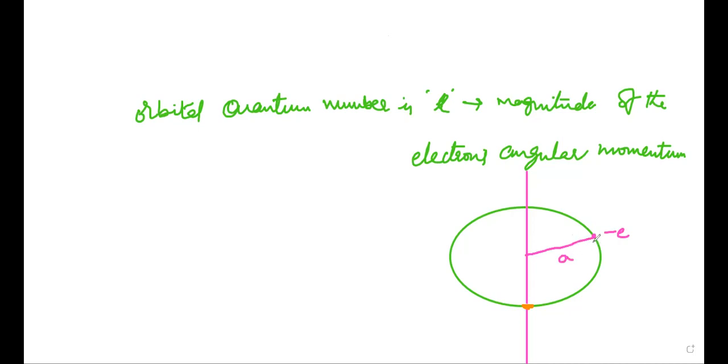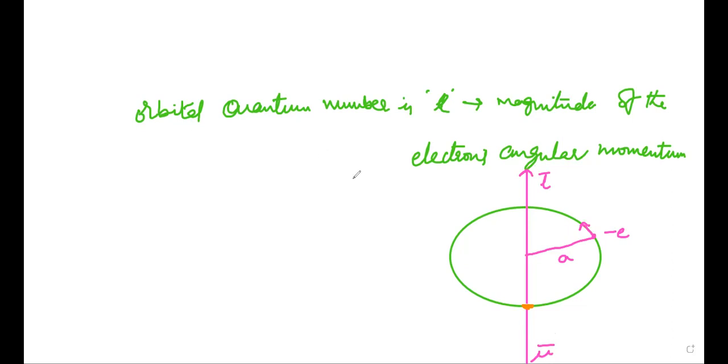This is the radius of the orbit. This is the direction of angular momentum. This is the direction of motion of the electron E.